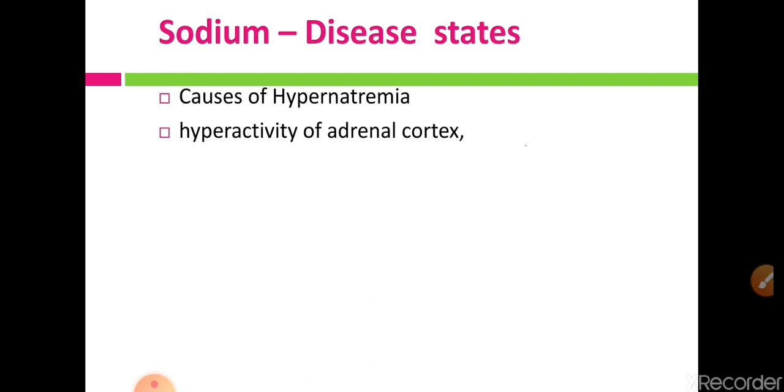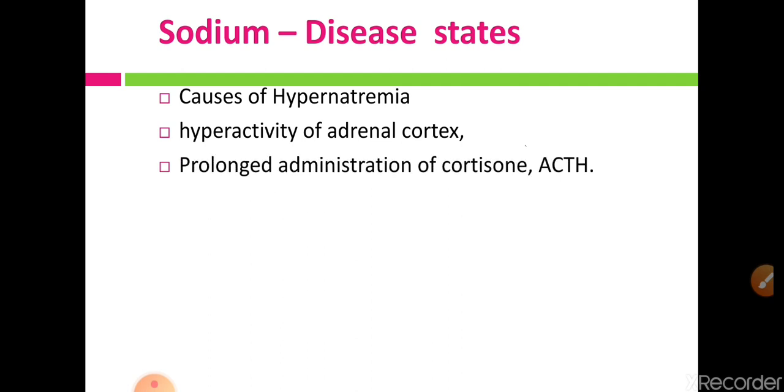gets secreted in excess amount, then aldosterone causes more reabsorption of sodium from the renal tubules, so that sodium concentration in the serum increases, and so there is hypernatremia. So one of the important causes of hypernatremia is hyperactivity of the adrenal cortex.